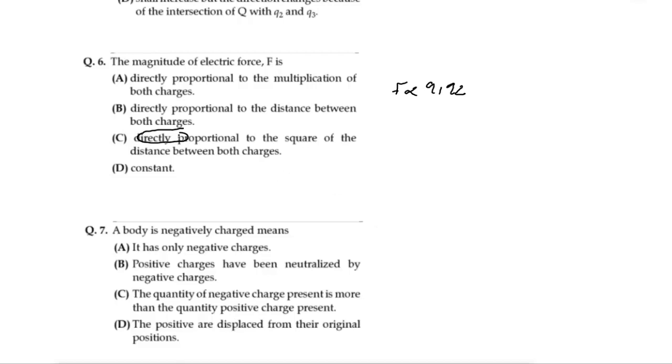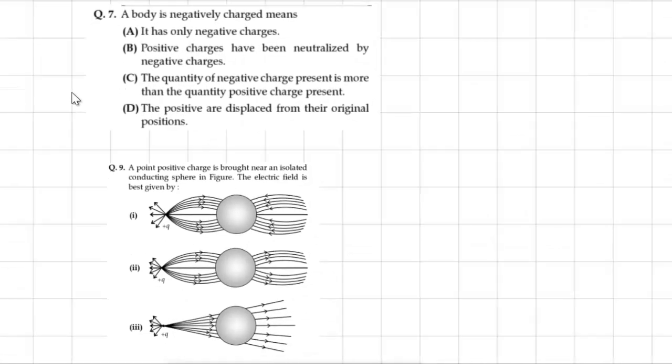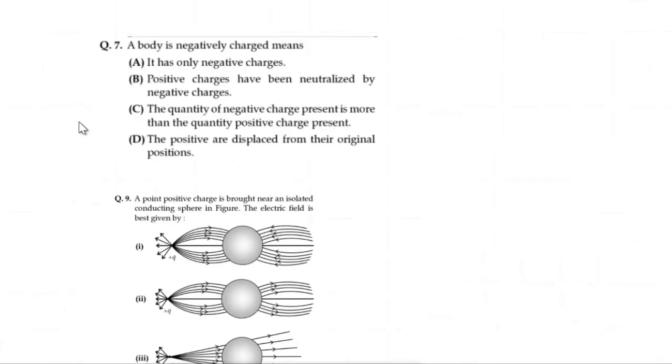Next one. A body is negatively charged means it has only negative charge. Positive charges have been neutralized by negative charges. The quantity of negative charge present is more than the quantity of positive charge present in it.